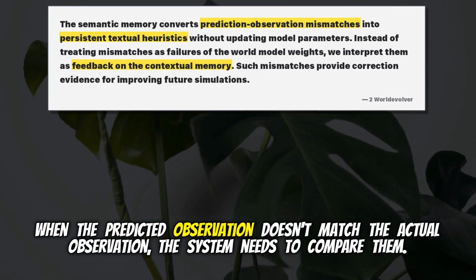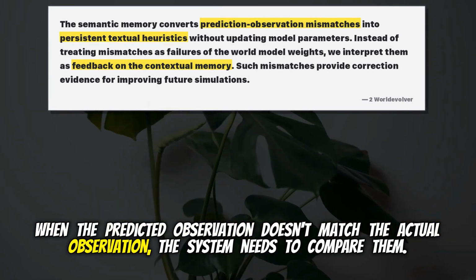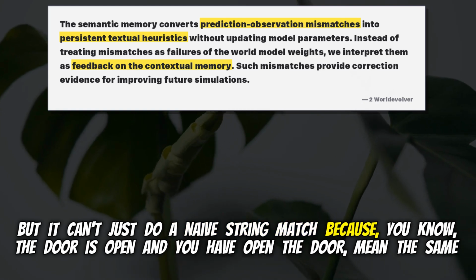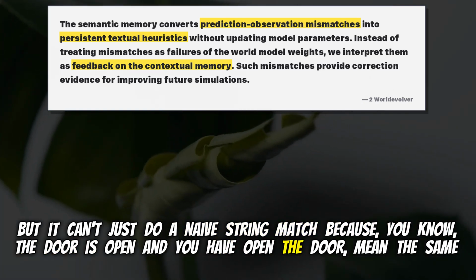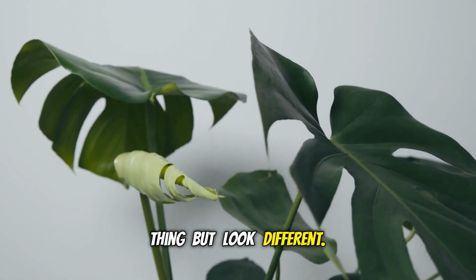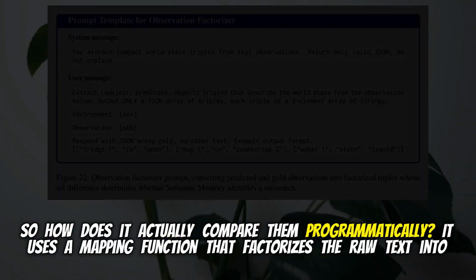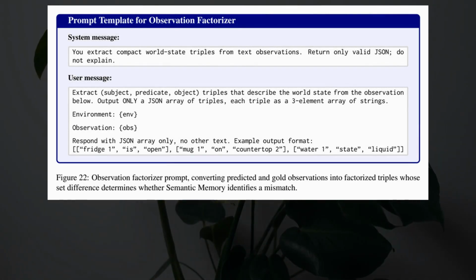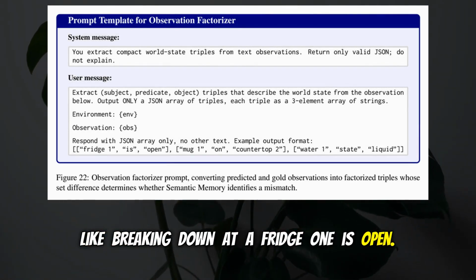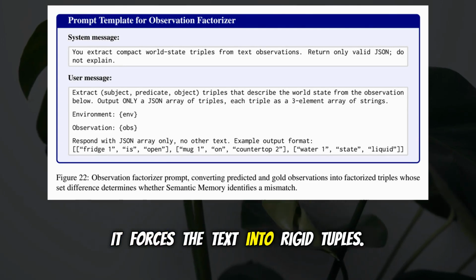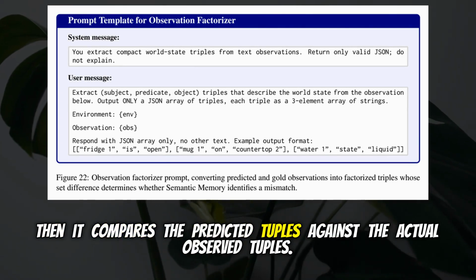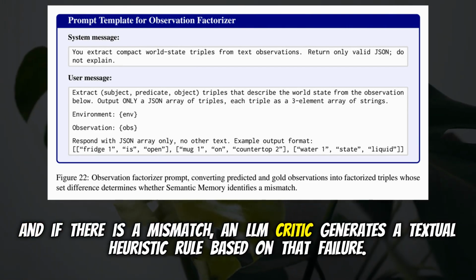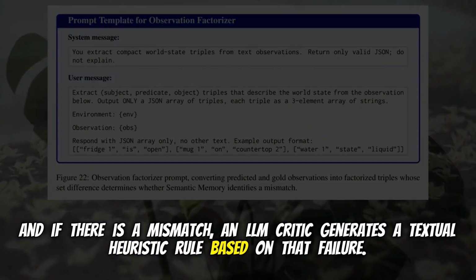When the predicted observation doesn't match the actual observation, the system needs to compare them. But it can't just do a naive string match because "the door is open" and "you have opened the door" mean the same thing but look different. So how does it actually compare them programmatically? It uses a mapping function that factorizes the raw text into structured tuples. Like breaking it down into fridge 1 is open, that kind of thing. Exactly. It forces the text into rigid tuples, then it compares the predicted tuples against the actual observed tuples, and if there's a mismatch, an LLM critic generates a textual heuristic rule based on that failure.